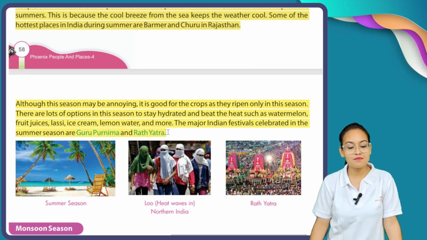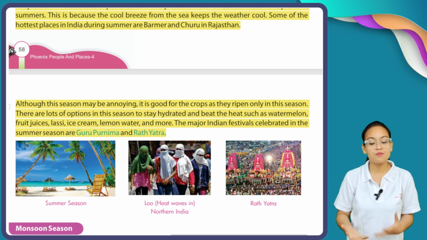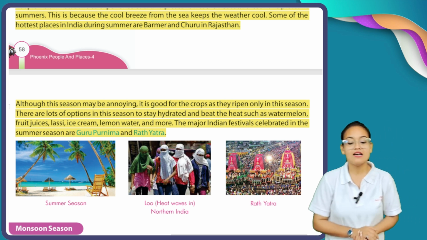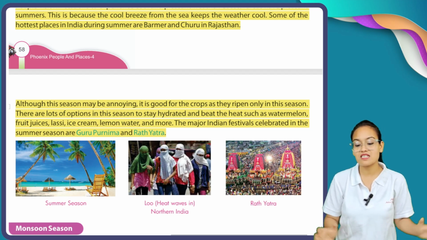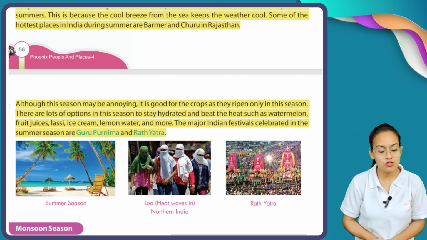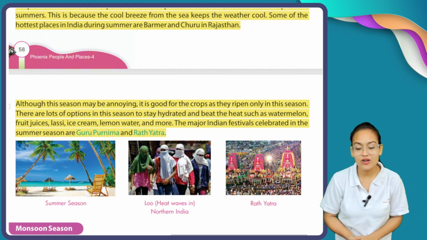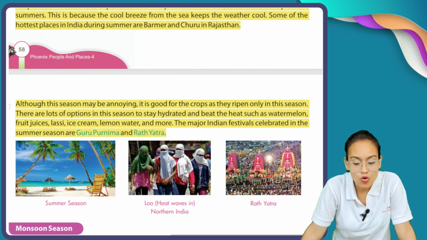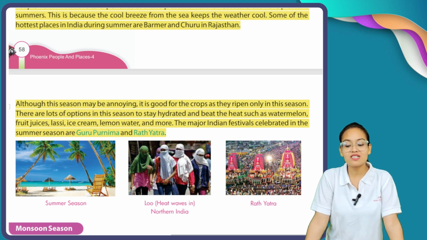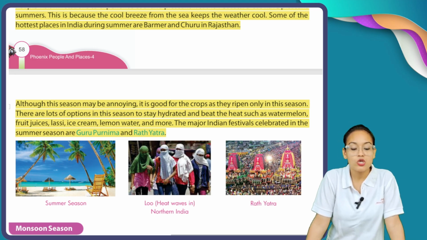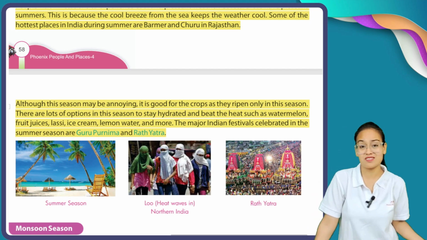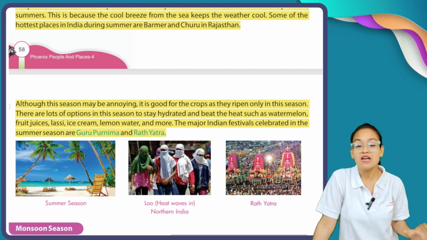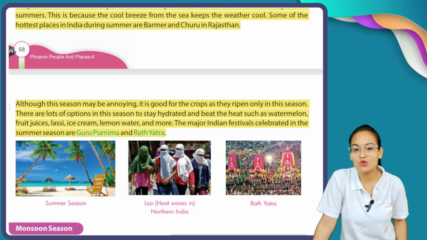Although this season may be annoying, it is good for the crops as they ripen only in this season. There are a lot of options in this season to stay hydrated and beat the summer, such as watermelon, fruit juices, lassi, ice cream, lemon water, and more. The major Indian festivals celebrated in the summer season are Guru Purnima and Rath Yatra. Although we don't like summer seasons, it may be annoying for us, but it is good for farming.